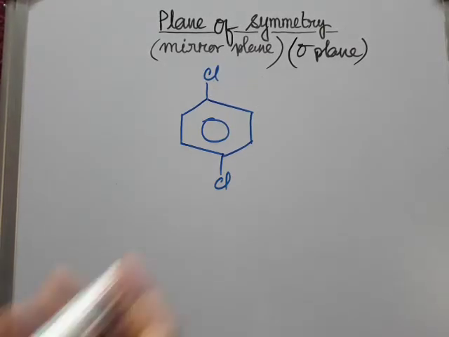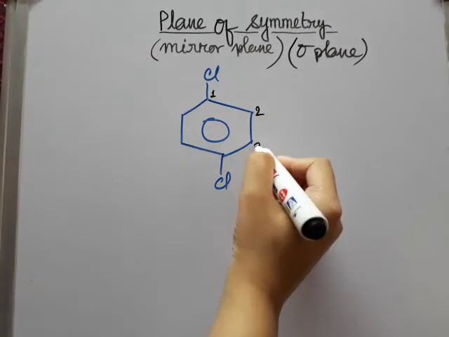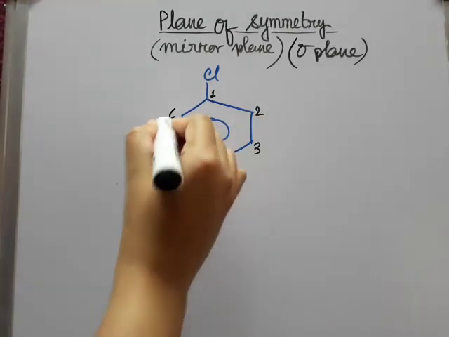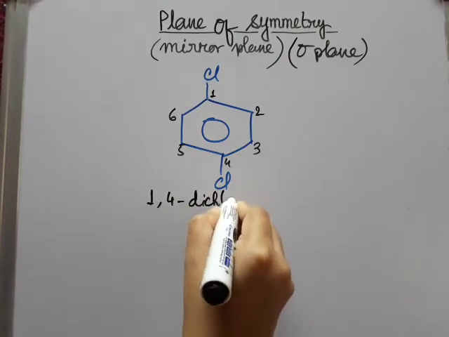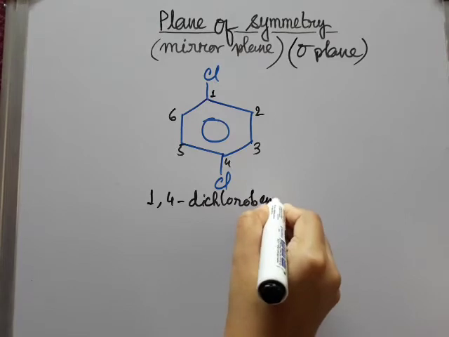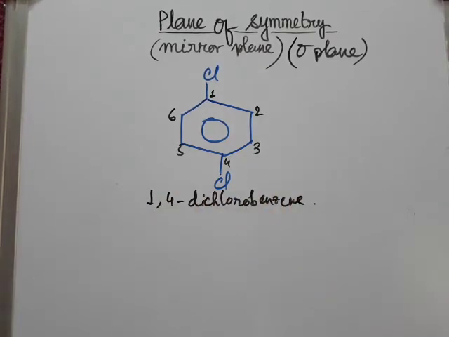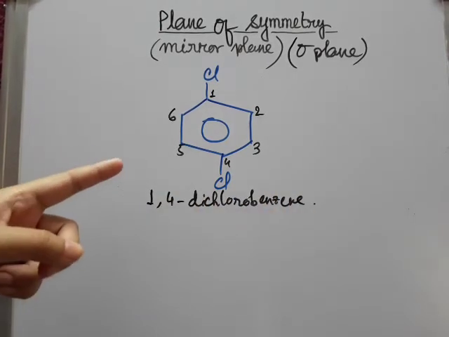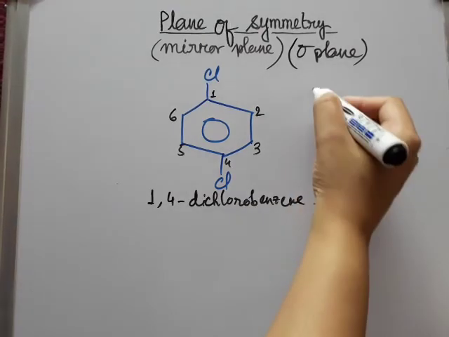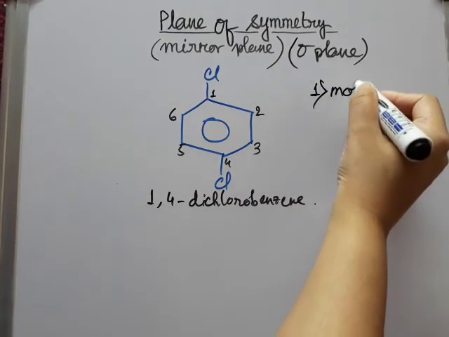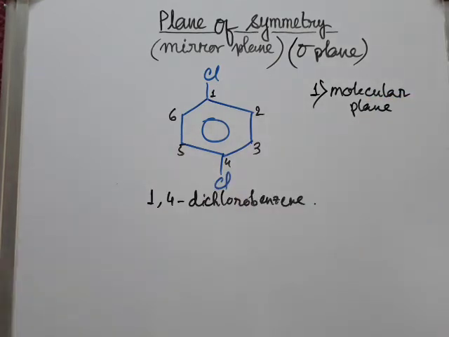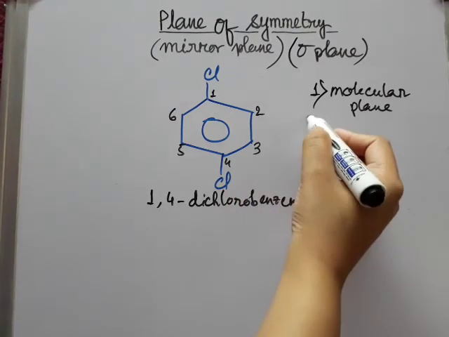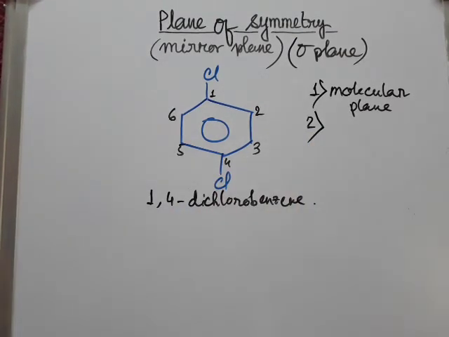Now suppose this one, 1, 2, 3, 4, 5 and 6. So this is 1,4-dichlorobenzene. Okay, so it is also a planar molecule, so we have the molecular plane as a plane of symmetry. Now we have to find out if we have any other plane of symmetry or not.